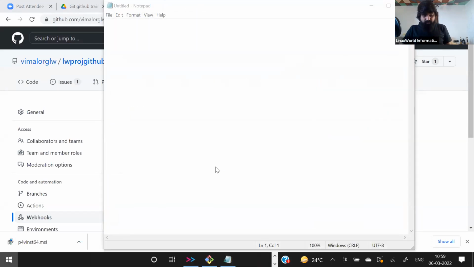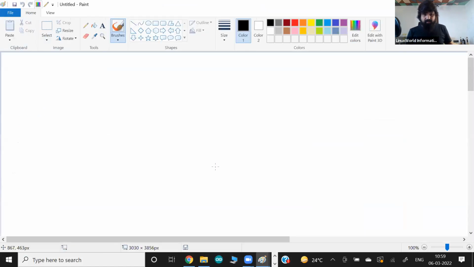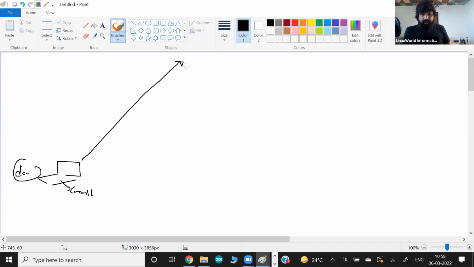What I mean by this, very quickly, let me explain. So at least you have an idea of what you can do. Let's say my developer is working on a local laptop, writing a project. After they commit locally, they want to push the data to GitHub. Why do we want to push the data to GitHub?